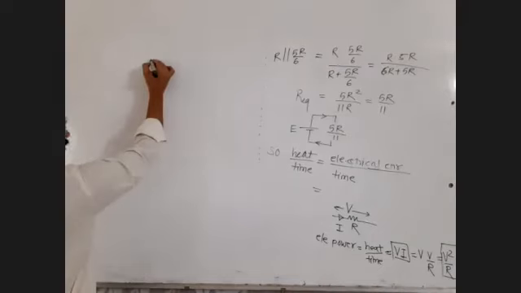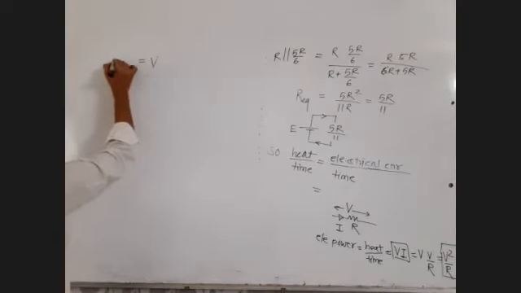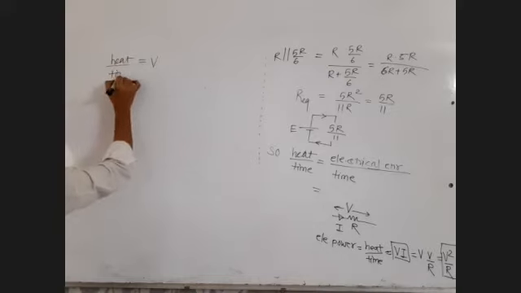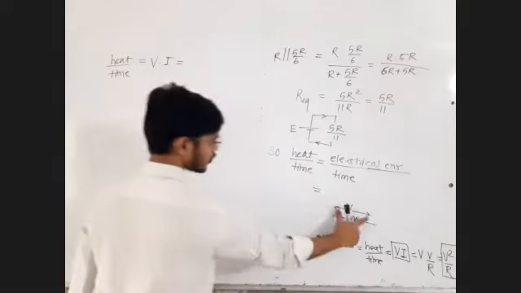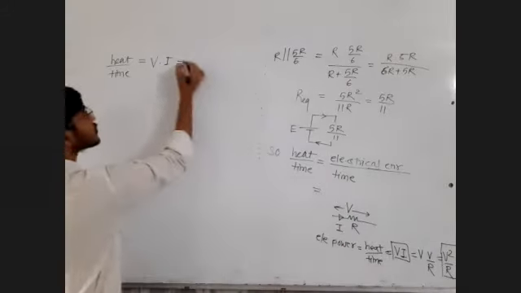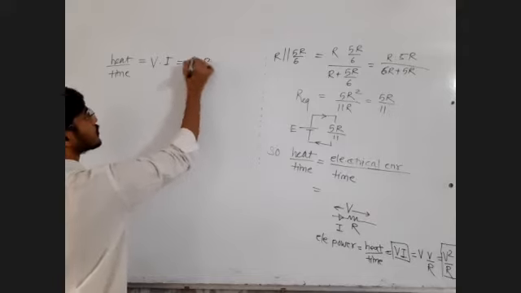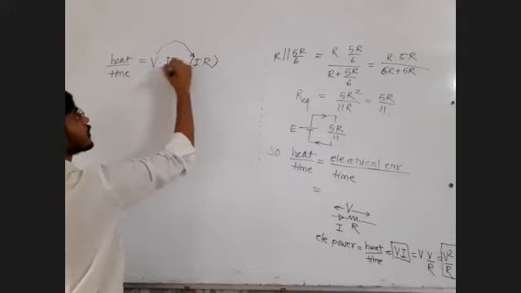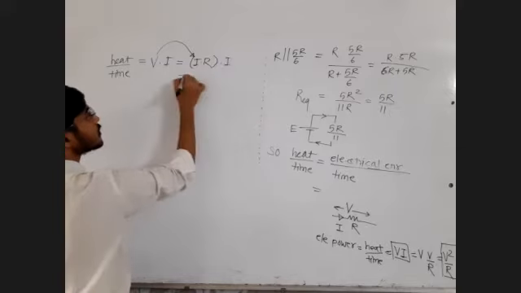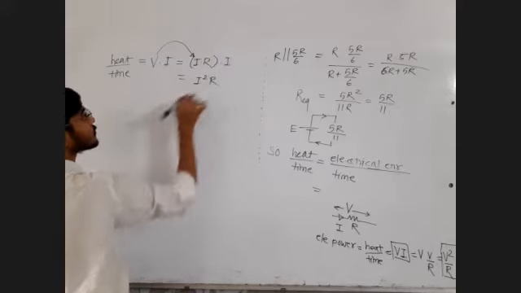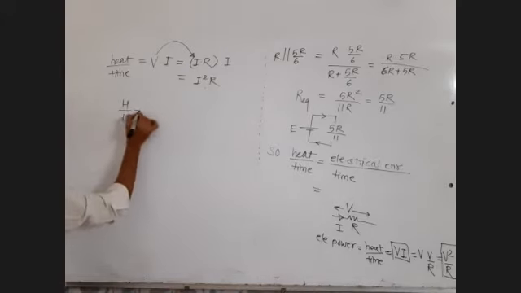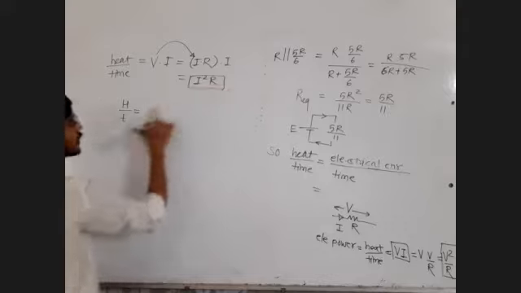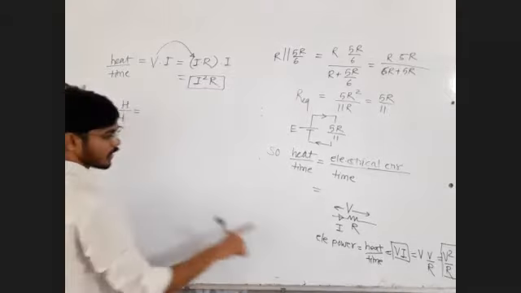And the same formula VI can be modified. The voltage, the potential difference, can be replaced by current into resistance. This V is replaced, and this I can be written as it is. So it will become I square R. So for heat produced per unit time, there are three formulae.